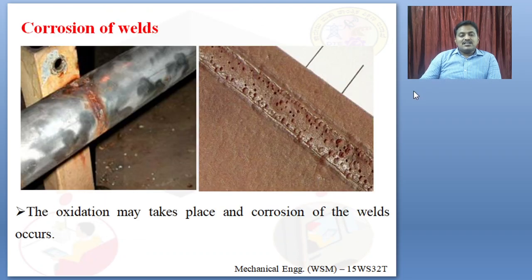As I said, chemical reactions will result in oxidation. What is oxidation? It is nothing but the removal of material over a period of time when the metal comes in contact with moisture or atmospheric elements. Due to this, the area where it is welded results in corrosion. This corrosion will reduce the weld strength of the metal. So what is corrosion? It is an oxidation.